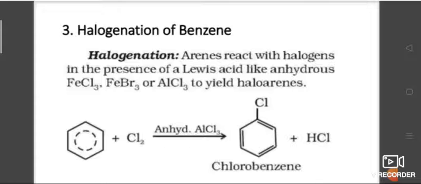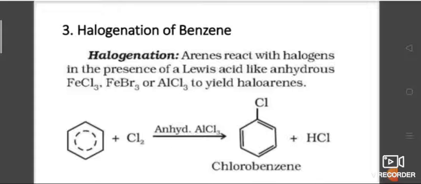Halogenation of benzene. When benzene is treated with chlorine or bromine, that is chlorination or bromination, it is done in the presence of a Lewis acid catalyst, aluminum chloride, ferric chloride or ferric bromide, and in the absence of light.